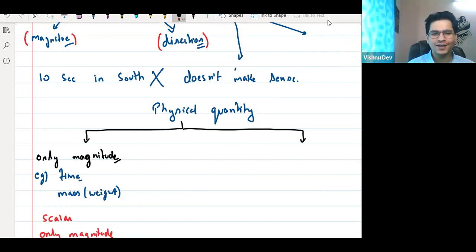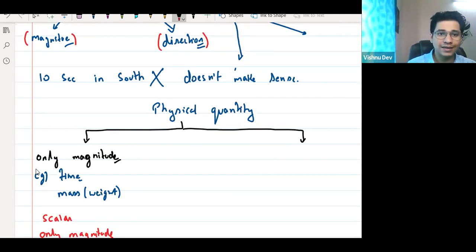The person who cooks food in a hotel or restaurant is called a chef. But sometimes we also cook, and our mom cooks every day, right? So can I say my mom is a chef? No, clear. So there's a specific term given to some specific things. Special नाम दे दिया जाता है, right?